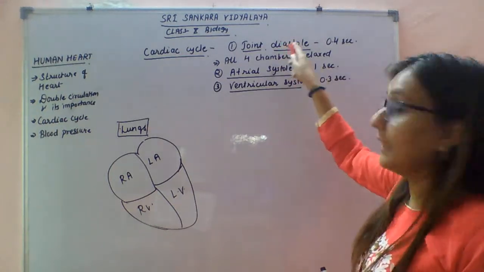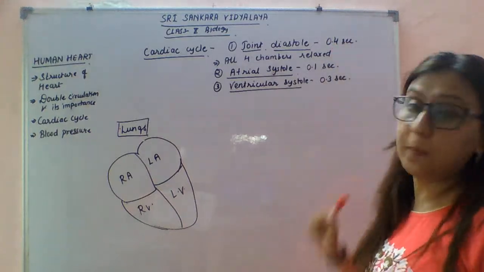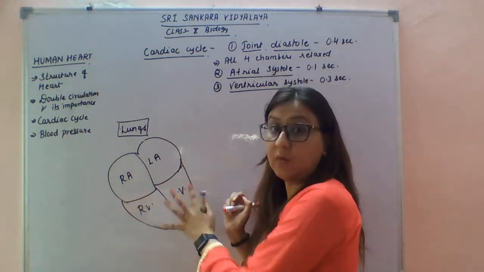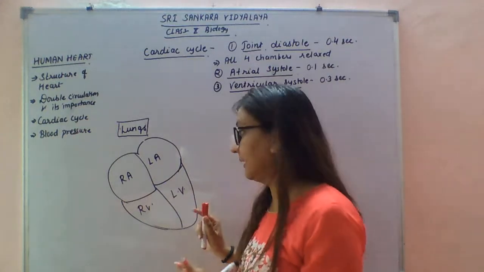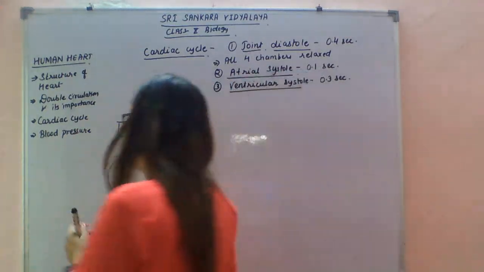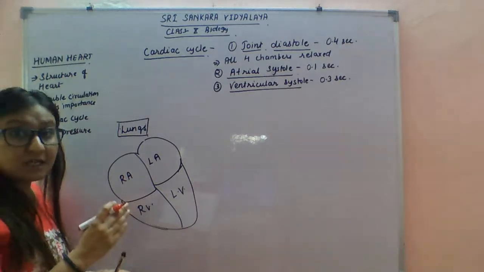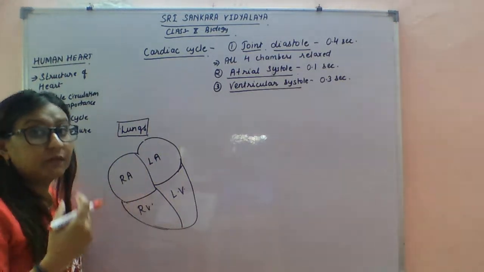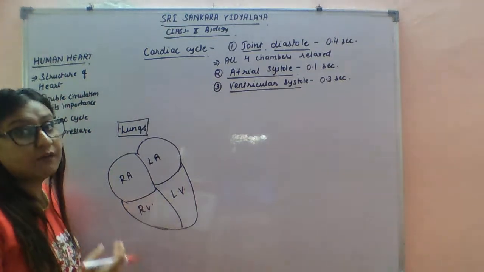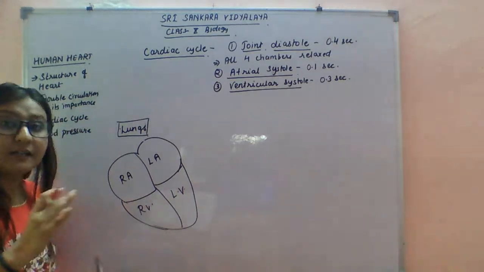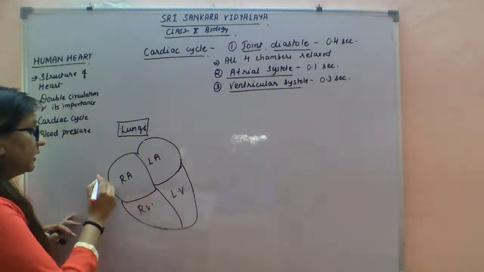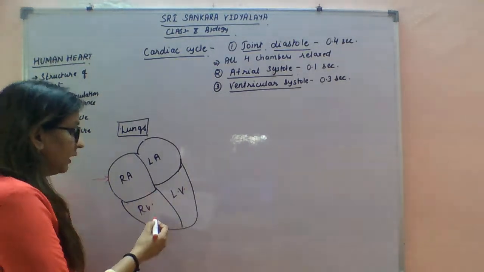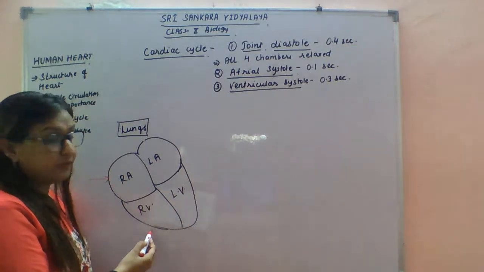Joint diastole lasts only 0.4 second, in which all four chambers of the heart are relaxing. The superior vena cava from the upper body and the inferior vena cava from the lower body collect all the deoxygenated blood and pour it into the right atrium, and from the right atrium it goes to the right ventricle.